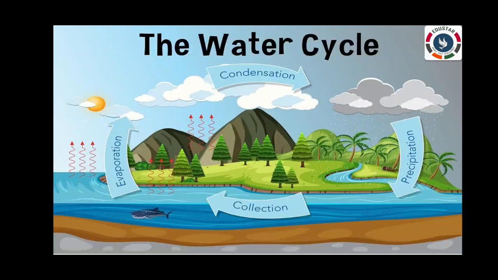These tiny droplets together form clouds. Inside clouds, these droplets become bigger. When the droplets become too heavy to remain afloat in the air, they fall down as rain or snow. The rainwater flows back to the water bodies. This continuous process is called the water cycle.